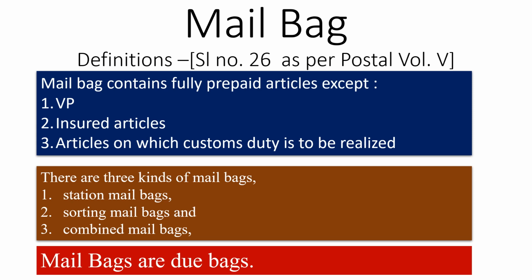So VP will not be there in a mail bag. Insured will not be there in a mail bag because there are separate bags. A registered bag will be closed for VP and insured articles. Insured articles means if it is a registered insured article, then it goes in the registered bag. If it is an insured parcel, then it goes in a parcel bag. Like this, there will be different bags.